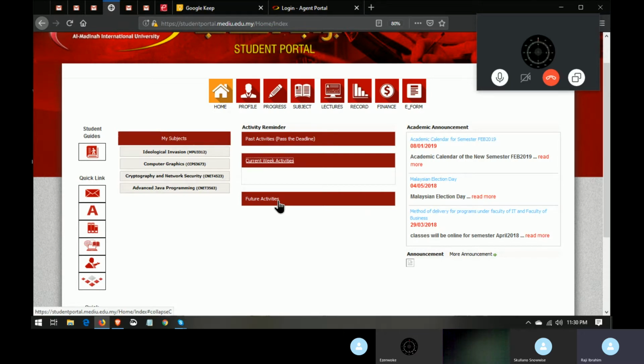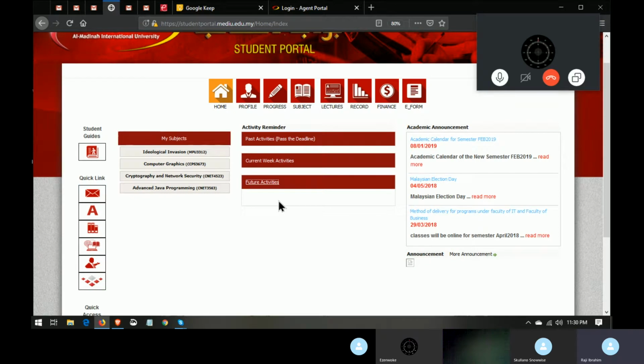So then the last one is the future activities. Activities, let's say, that will open next month or next week, or those ones that have been opened long ago, but their closing date is still far away. You will see them under the future activities.